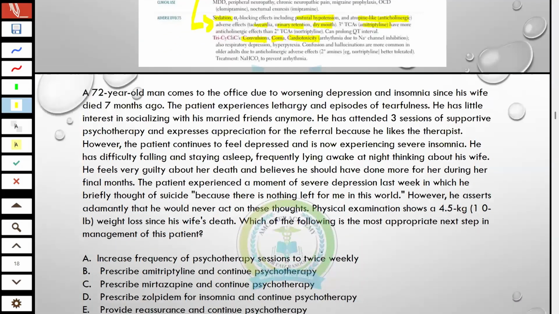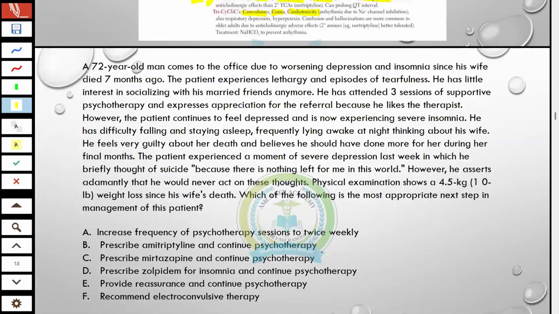Okay, doctors, let's move to the next thing we discussed. You have to answer this question as well, because we have discussed all the things. A 72-year-old man comes to the office due to worsening depression and insomnia since his wife died 7 months ago. The patient experienced lethargy and episodes of tearfulness.